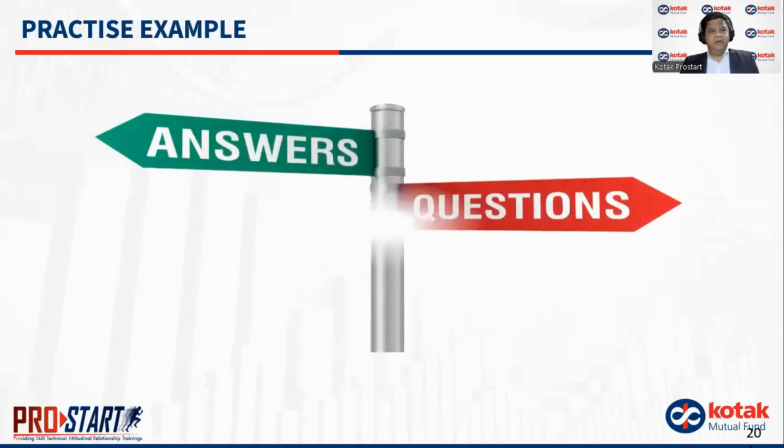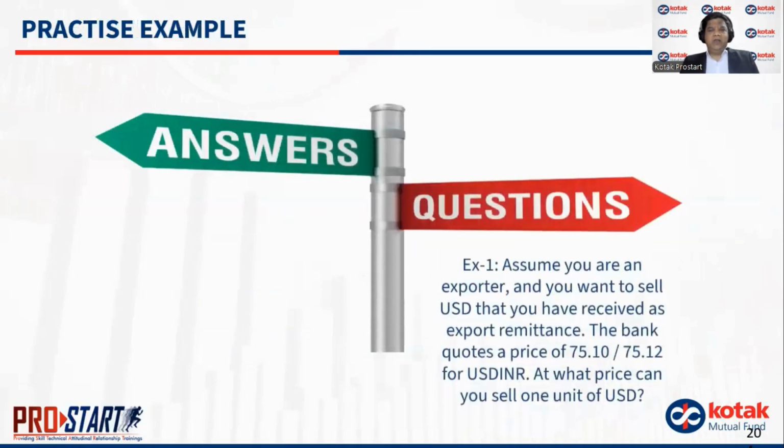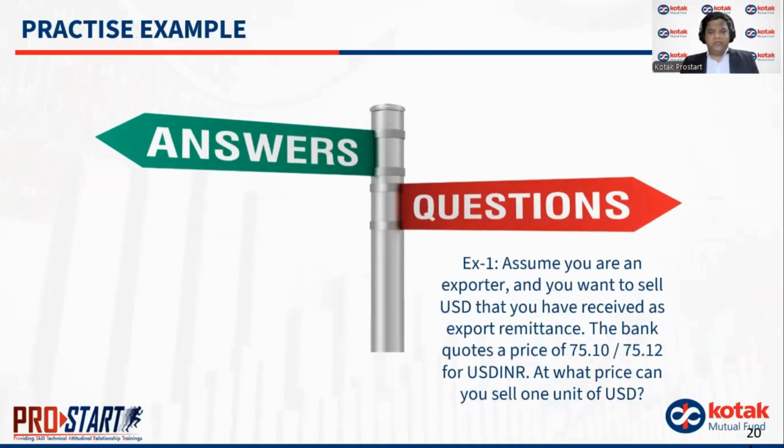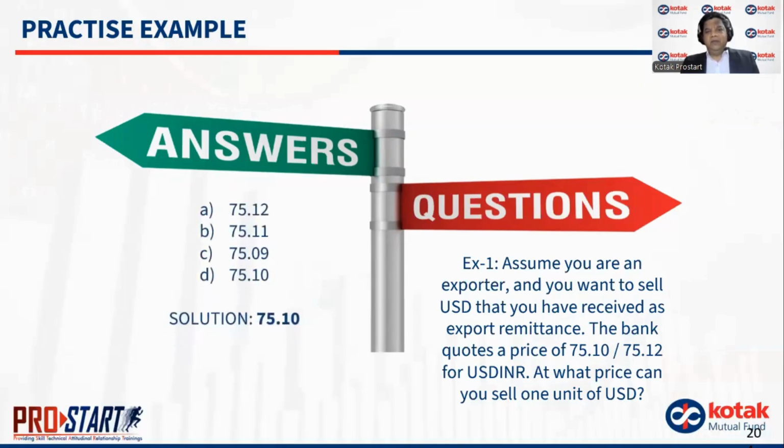Practice example. Let's say I have a case where, assume that you are an exporter, you want to sell USD, and you have received an export remittance. The bank quotes a price of 75.10 slash 75.12 for USD INR. At what price can you sell 1 unit of USD? I am selling, so what will happen? I will get a lower price. That is, out of all these options, 75.10 is my answer, because when I am selling, I would get a lower price.